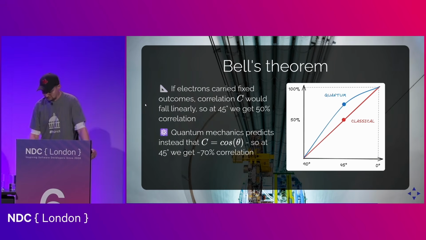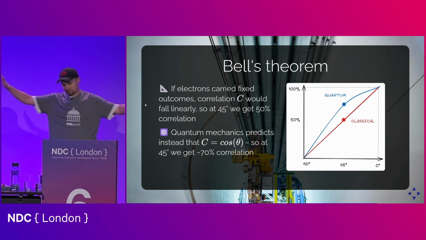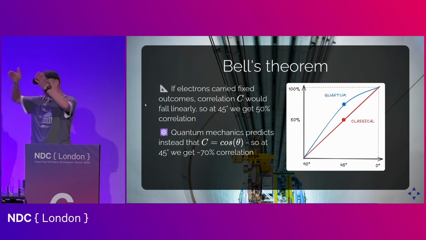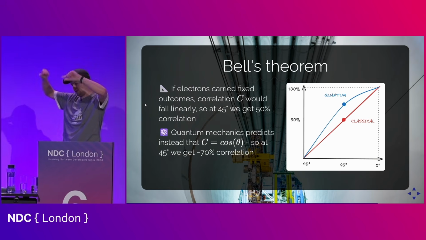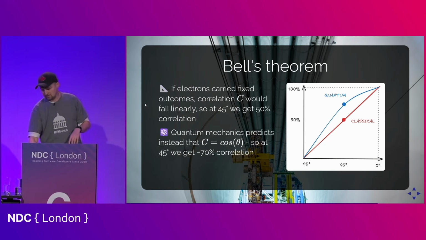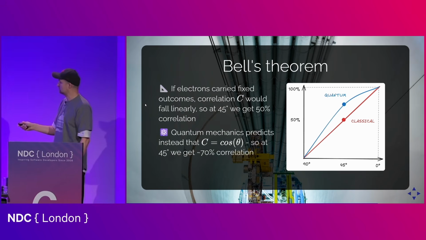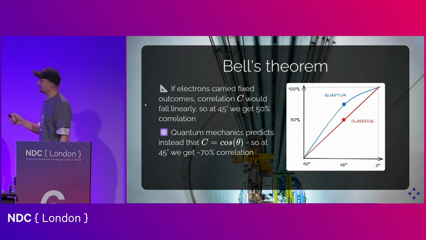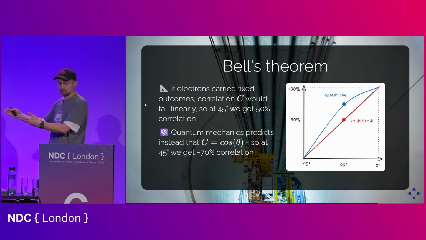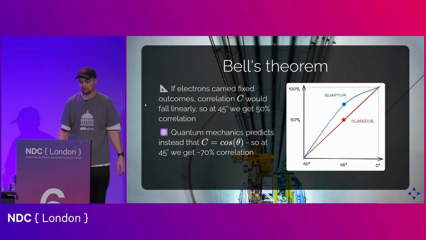Because he realized that if on the two sides of the experiment we measure using the same basis, so the same observable, so if it's like Z, right, it's vertical, then the difference between the two measurement bases is 0 degrees, and the agreement is 100%. And this is what both of these explanations basically predict.